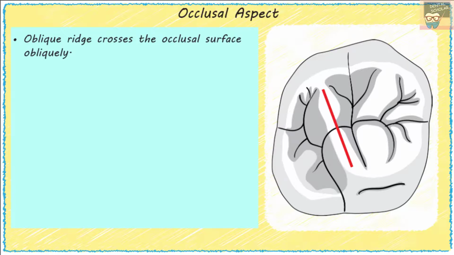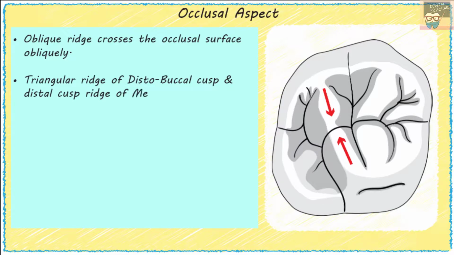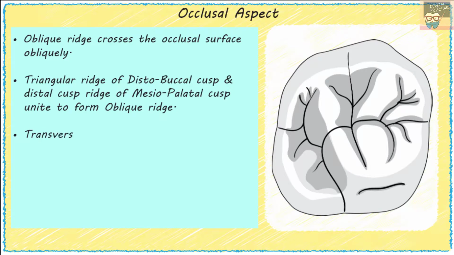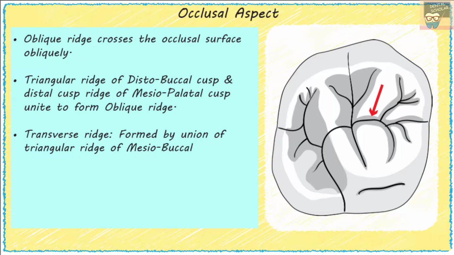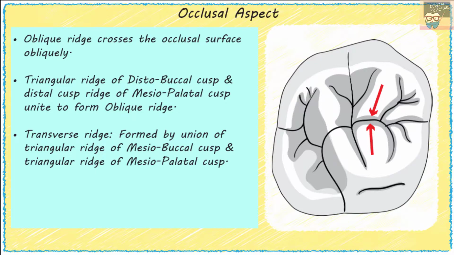It is most prominent in the maxillary first molar and becomes progressively smaller from first to third molar. The triangular ridge of the distobuccal cusp and the distal cusp ridge of the mesiopalatal cusp unite to form the oblique ridge. So the oblique ridge is formed by the distobuccal cusp and mesiopalatal cusp. The transverse ridge is formed by the union of the triangular ridge of the mesiobuccal cusp and the triangular ridge of the mesiopalatal cusp. So mesiobuccal and mesiopalatal cusps form the transverse ridge.